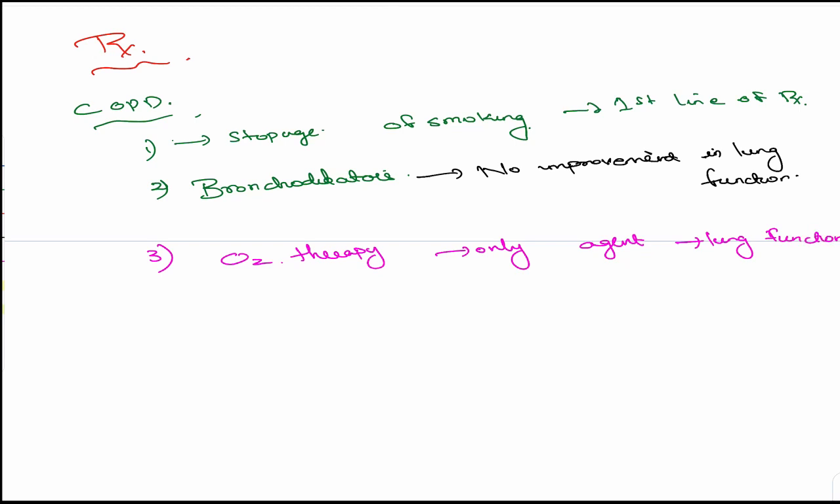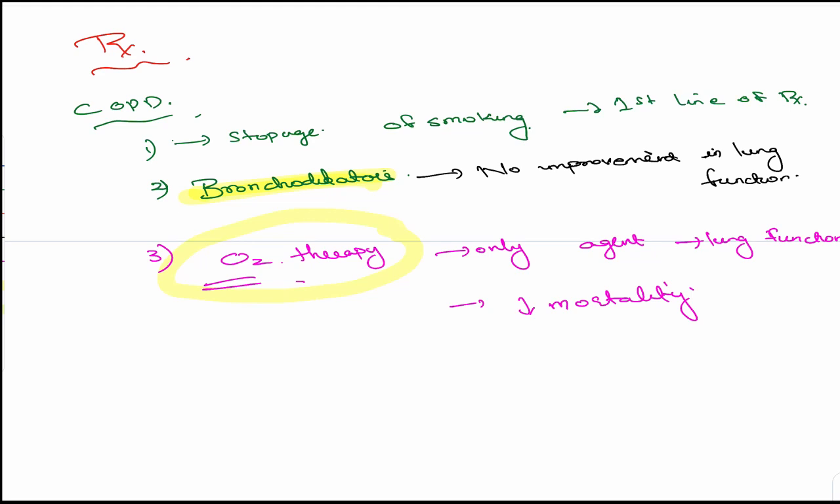Another way to tell this: the only agent which can decrease the mortality in COPD is oxygen therapy. Remember that. It's not bronchodilators. Whereas when it comes to asthma, it is bronchodilators. It's the first line treatment, the one used to improve lung function and decrease mortality. But here it is not bronchodilators. It is oxygen therapy, which is much more important.